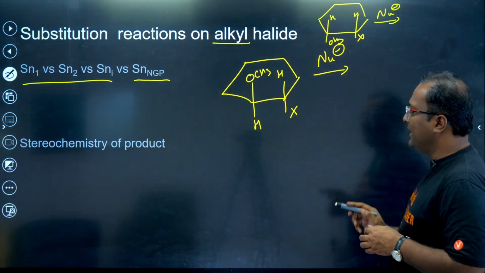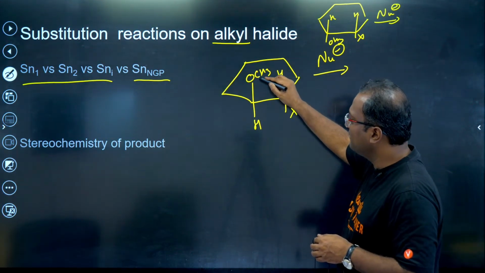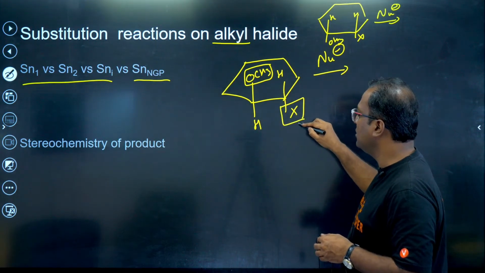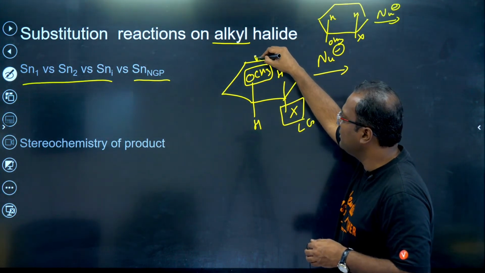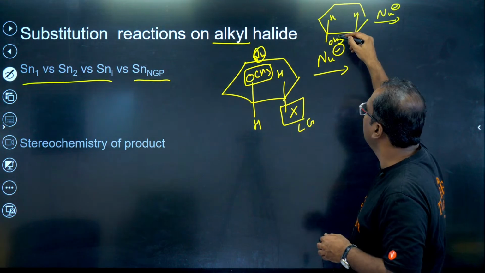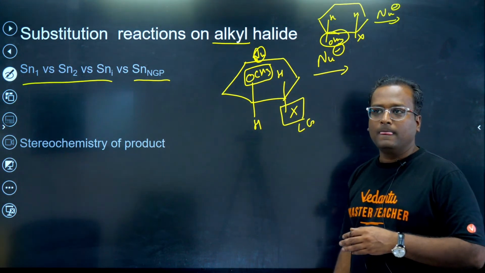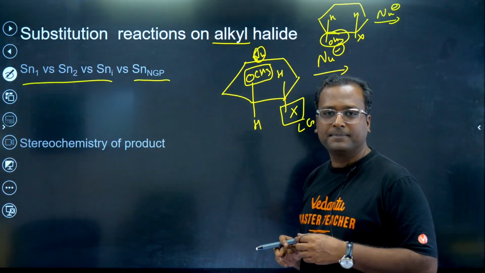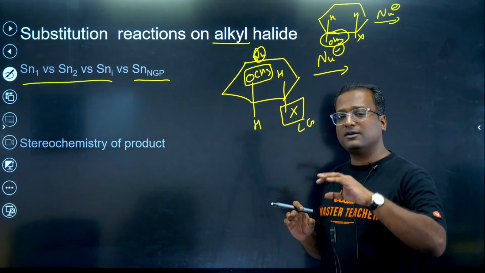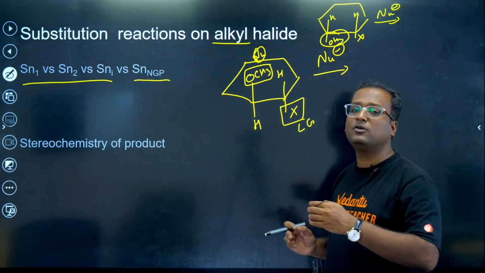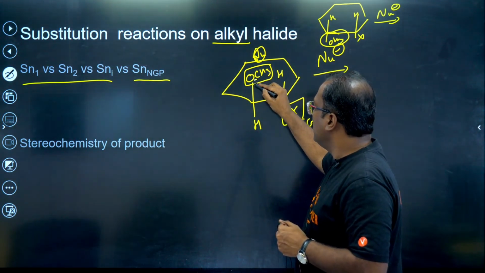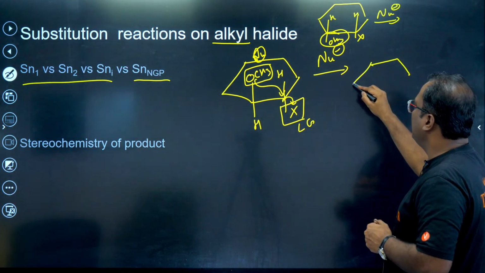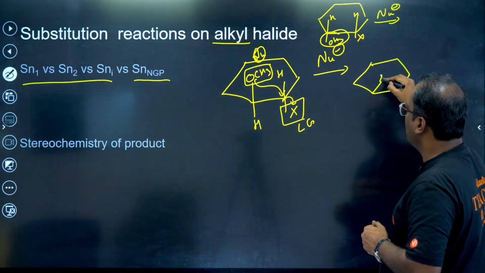Now, nucleophilic attack has to take place, but if you notice, the compound has a nucleophile of its own. This X is your leaving group, but the compound has a nucleophile of its own as well. Here also. Always internal attacks are faster than external attacks. If there's a group in the molecule, it will attack inside the molecule faster. So from here the attack takes place, and this halogen goes away.